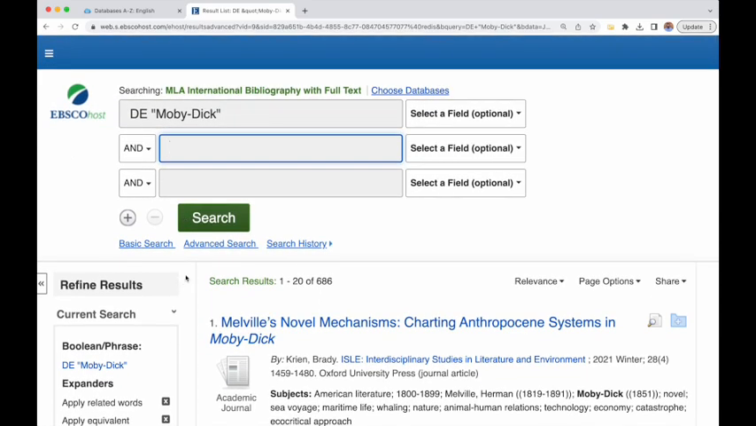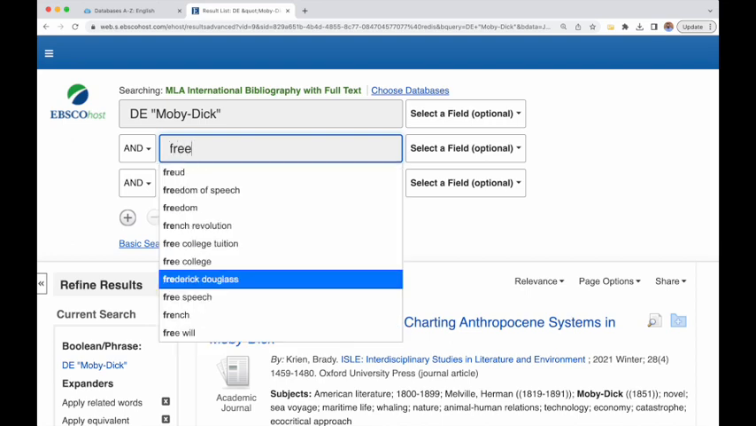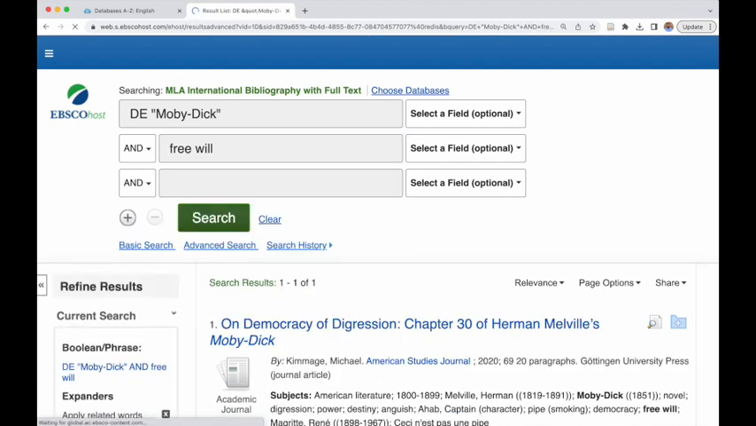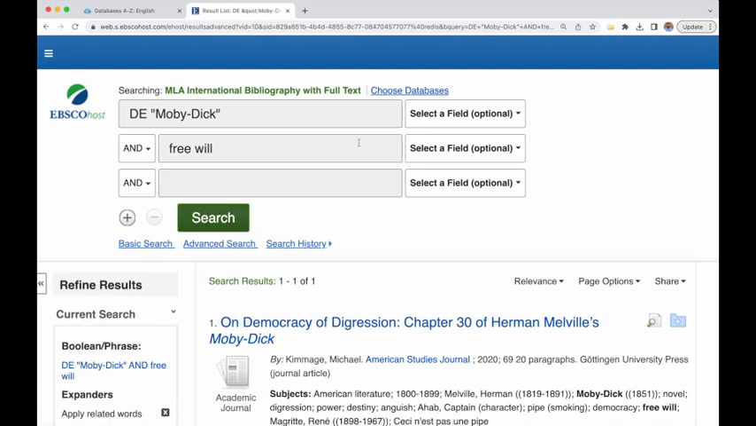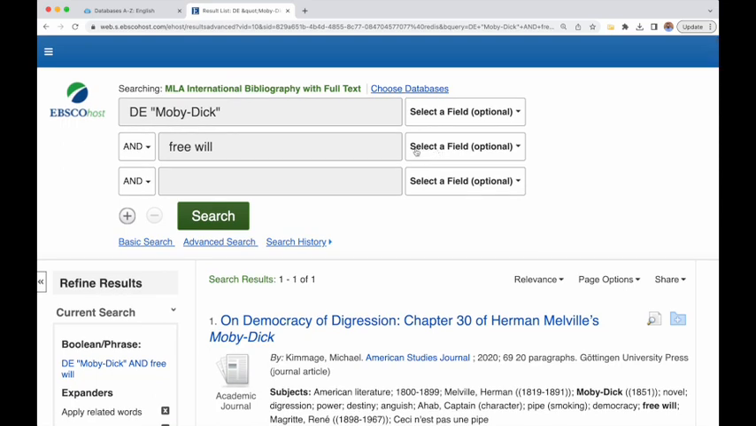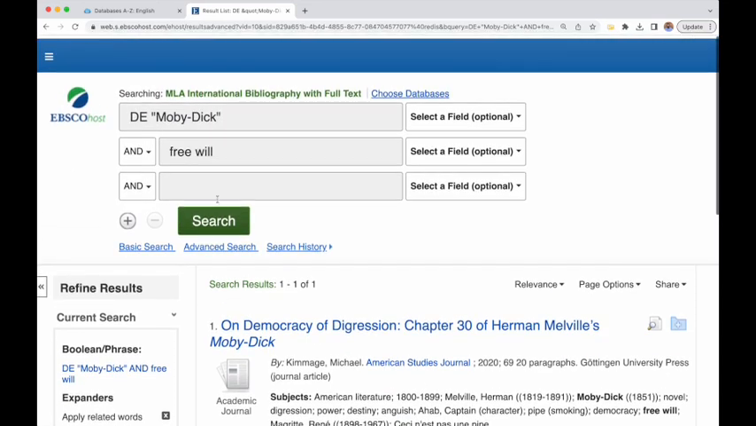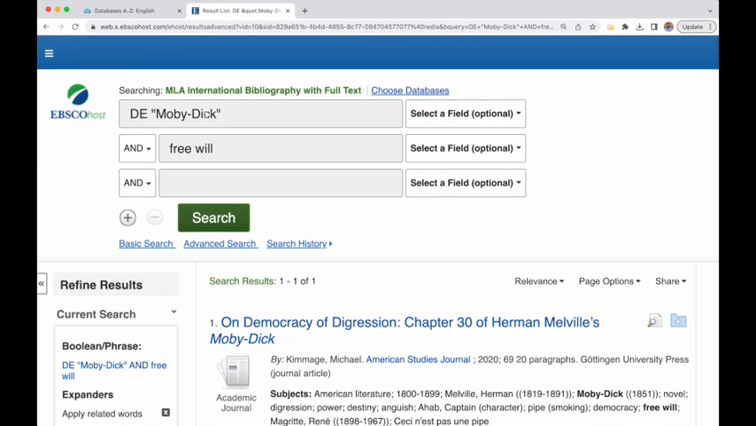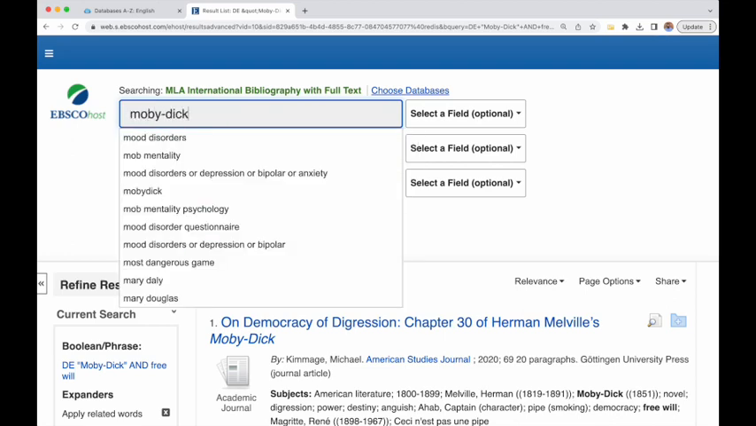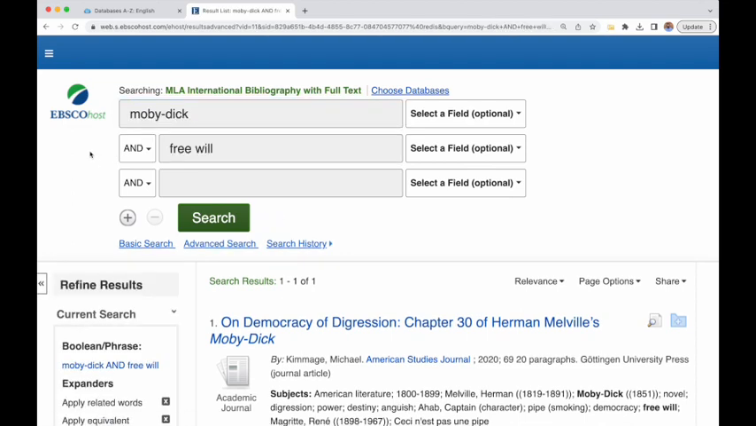Again, I still like to get my results down below 200. I feel like that makes it a much more manageable number of results. So maybe I want to see some other themes here. So let's look at Moby Dick and free will. So I did free will and I didn't change anything over here. So this is just all text. So I only get one result. So that's not very helpful to me. So what if I just take that off, not do the subject line anymore, and do Moby Dick and free will? Ooh, still one. That's not very much.